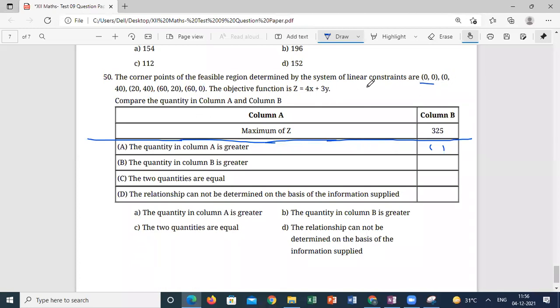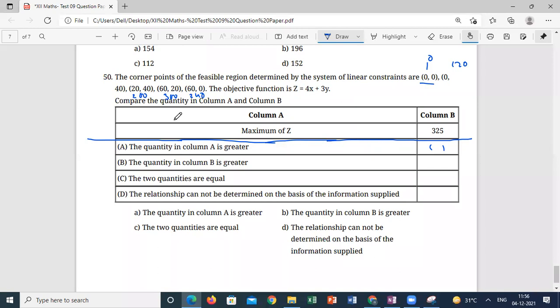Substituting 0 comma 0, you will get 0. Correct? Substituting 0 comma 40, you will get 120. Substituting 20 comma 40, you will get 200. Substituting 60 comma 20, you will get 300. 60 comma 0, you will get 240. So what is the maximum? It is 300, sir. So we compare it.